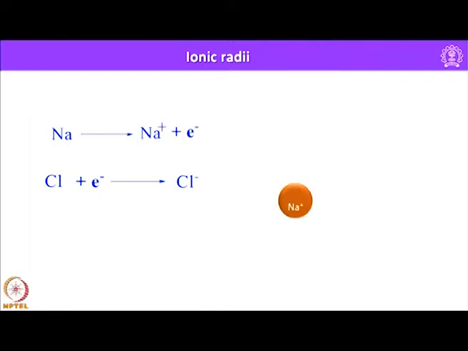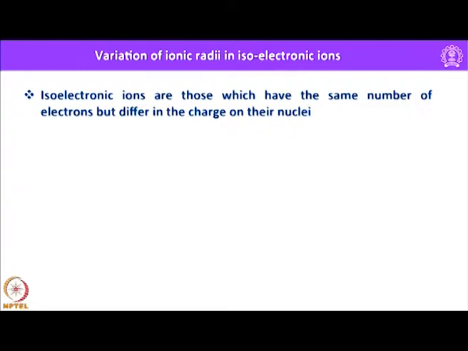And I have shown in this cartoon here, Na+ is there and it interacts with the much larger chloride ion to form NaCl, and this internuclear distance is shown here. This internuclear distance will give you the total sum of the ionic radii of the sodium ion as well as the chloride ion. So, another term I am going to introduce is isoelectronic species.